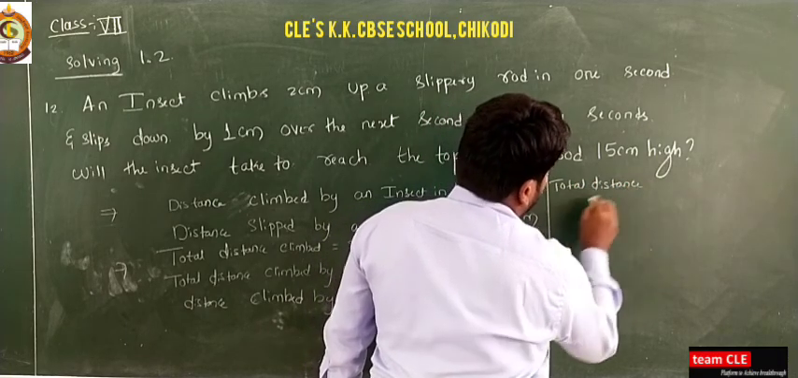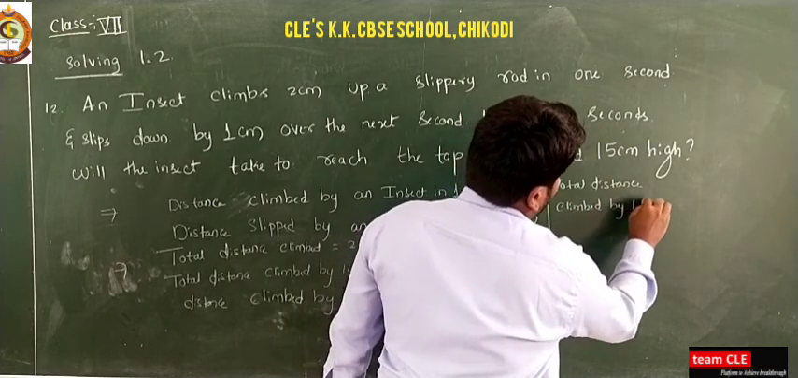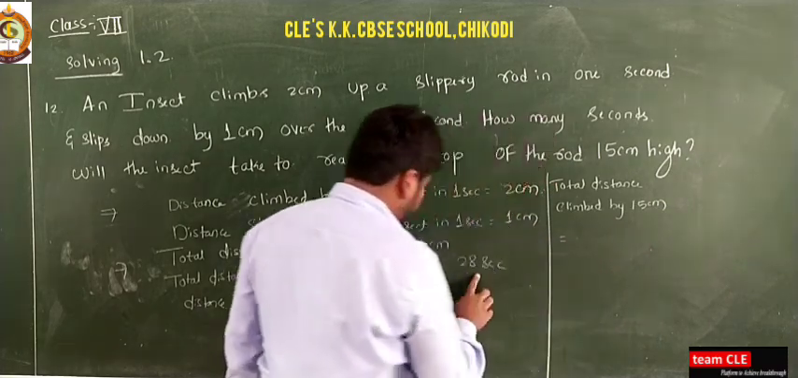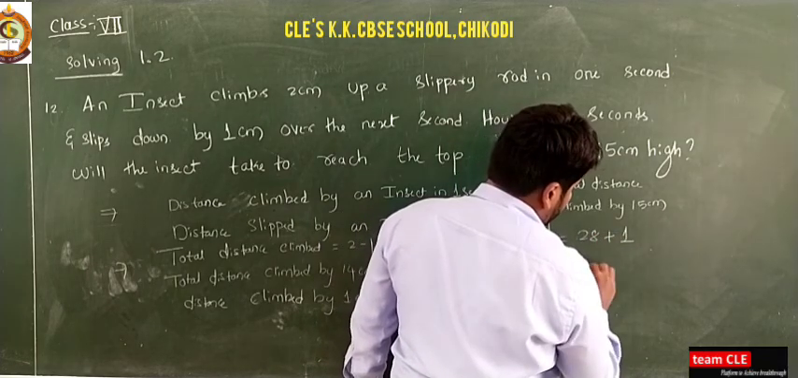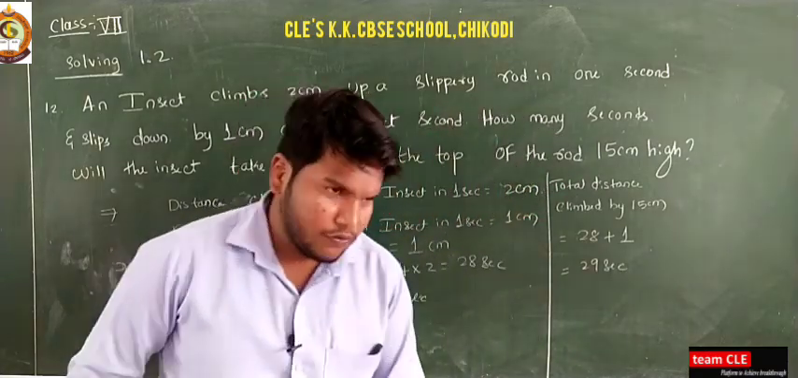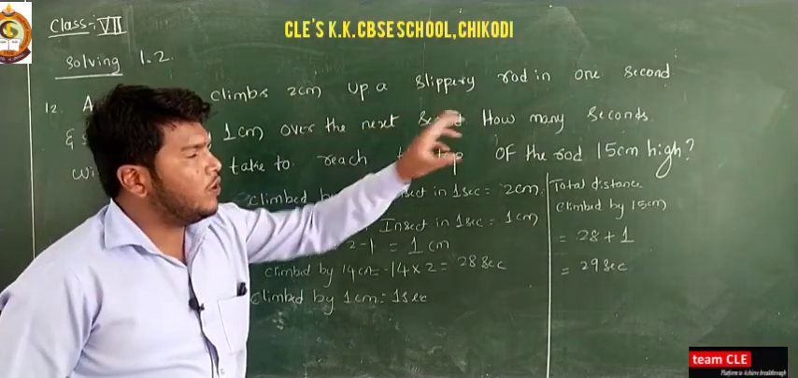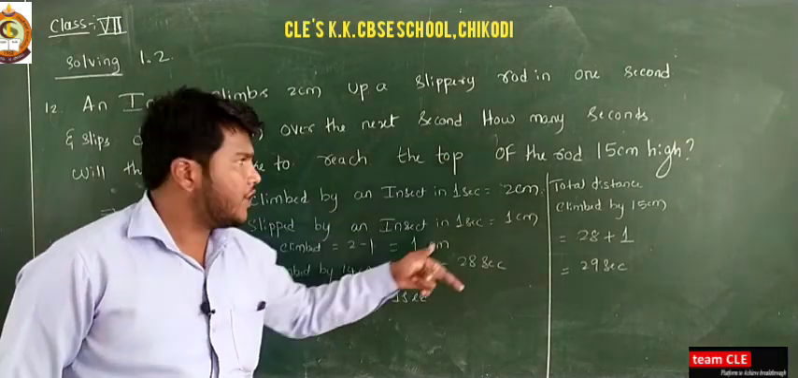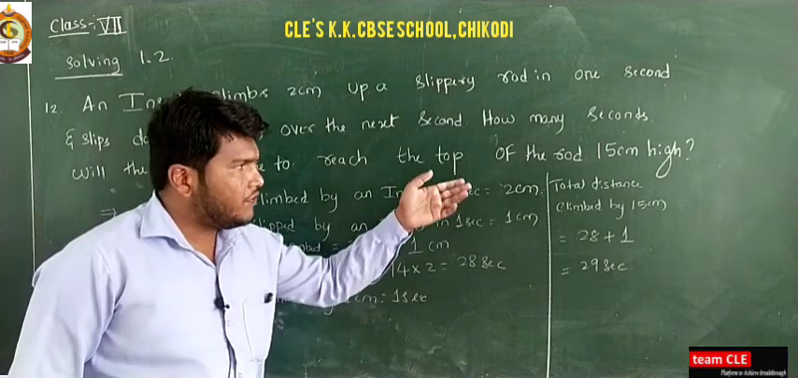So the total time to climb 15 centimeters of the road is 28 plus 1, which is equal to 29 seconds. Okay, so see the question. The question says an insect climbs 2 centimeters up a slippery road in 1 second and slips down by 1 centimeter over the next second. How many seconds will the insect take to reach the top of the road, that is 15 centimeters high?